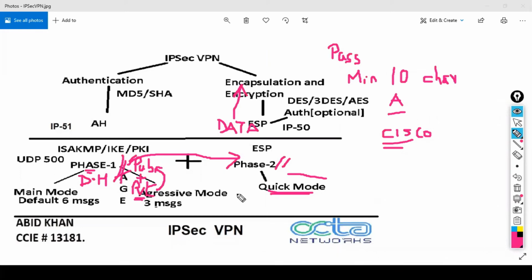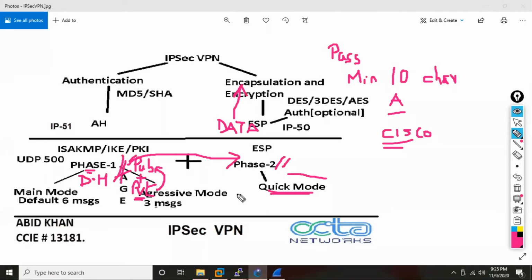So maximum time will be taken by phase one. That is very important because even though in the beginning you are spending more time, at least you are ensuring that you are talking to the right person and your data will not be compromised. Nobody will be able to capture your data. Nobody will be able to modify your data. That means your data will remain as it is.